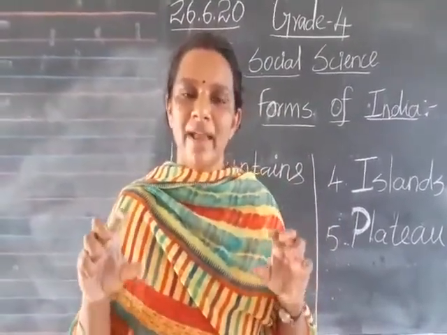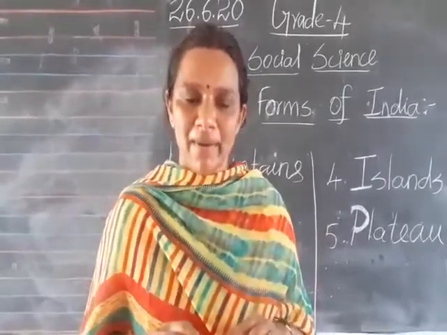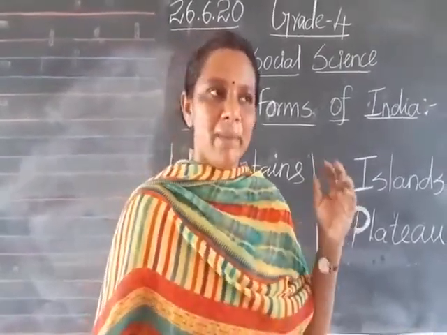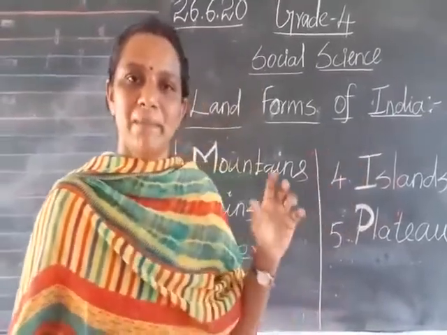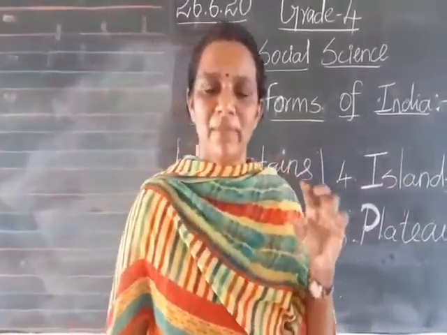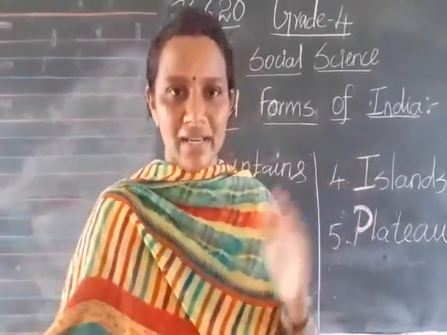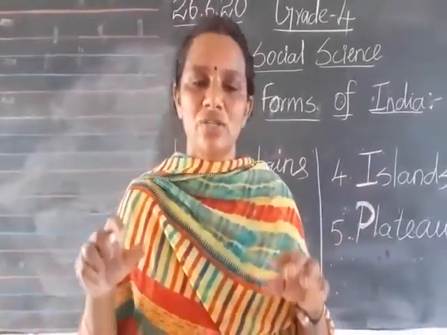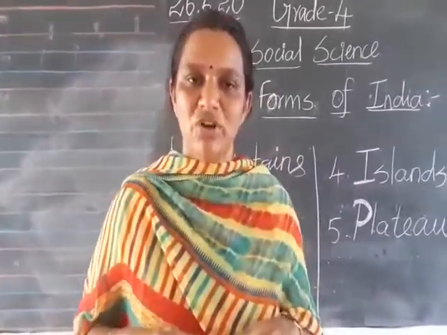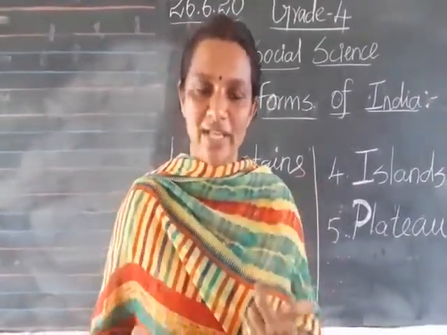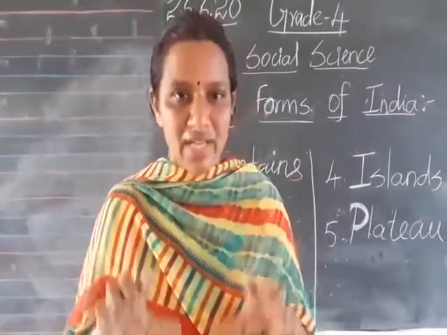The largest plains are known as the northern plains. Compared with other landforms, plain areas have a very high population. Plains are also known as the bread basket of India.